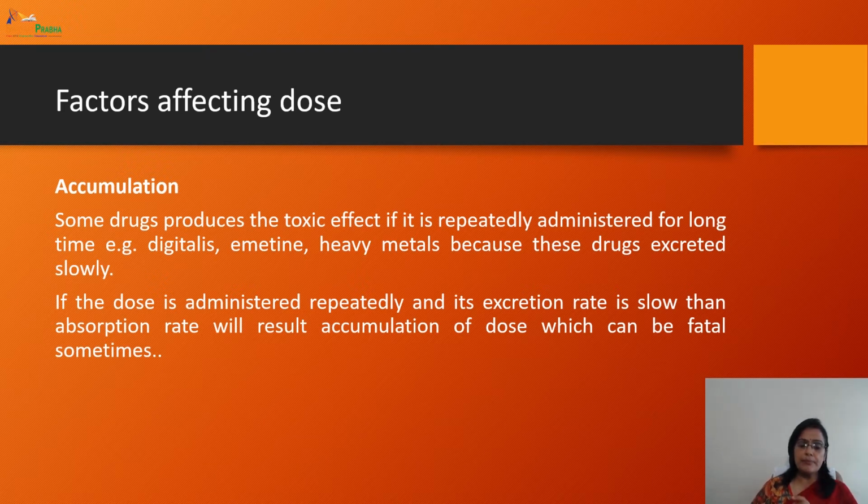If the dose is administered repeatedly and its excretion rate is slower than the absorption rate, it causes accumulation of the drug in the body, and it may lead to severe adverse effects in the patient. Keeping this factor in view, the dose regimen has to be decided for the patient.